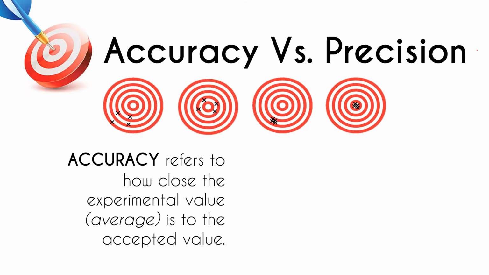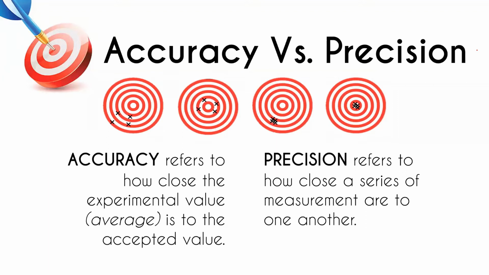So that is for the accuracy. So how about precision? What does it mean when we say precision or precise? Precision refers to how close a series of measurements are to one another. So if kanina, the accuracy means kung gaano siya ka-close to the accepted value or its true value, now precision means kung gaano ba ka-close ang ginawa mong measurement to one another.